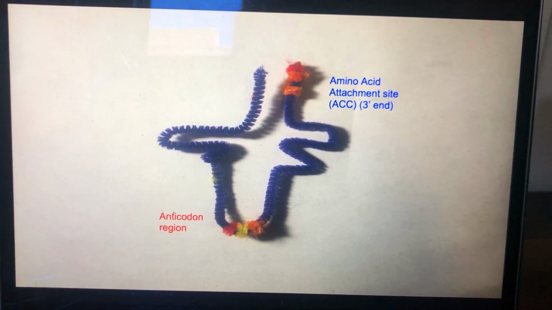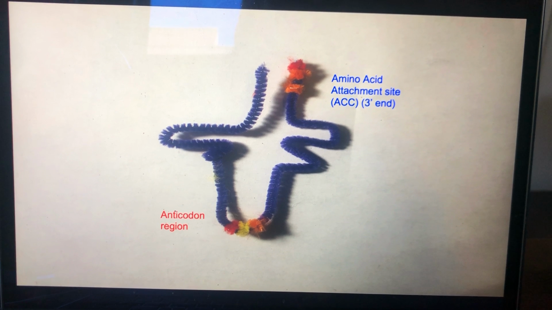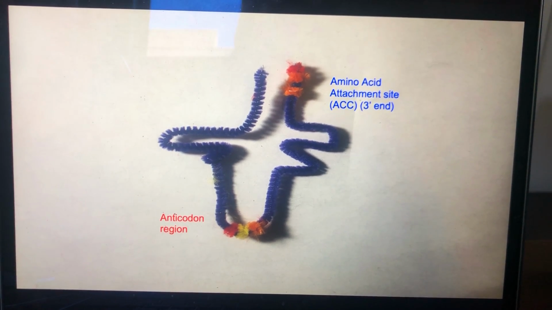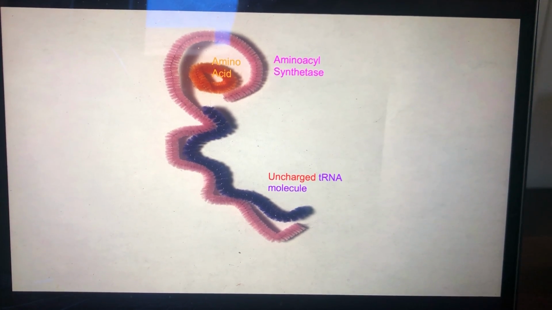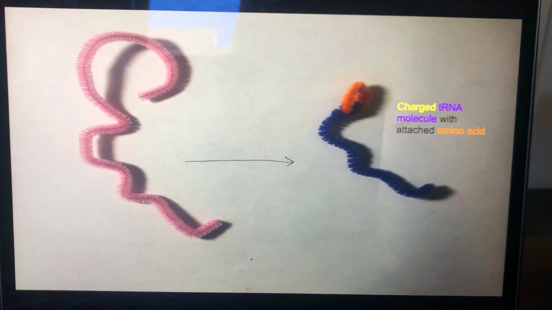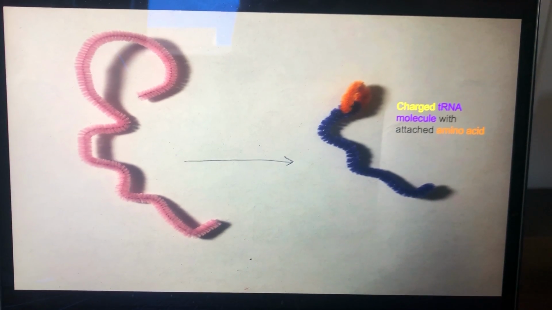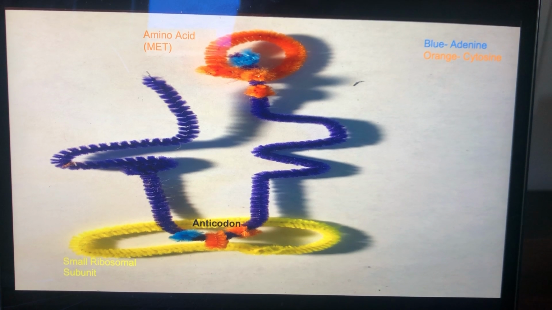tRNA is a nucleic acid that contains a 3-nucleotide anticodon region on one end of the molecule and an amino acid acceptor on the other side. An enzyme known as aminoacyl synthetase links tRNA molecules with their respective amino acids in a process known as tRNA charging. In order for translation to occur, the tRNA molecules bind to the small subunit of the ribosome, which is a complex of proteins and rRNA molecules.